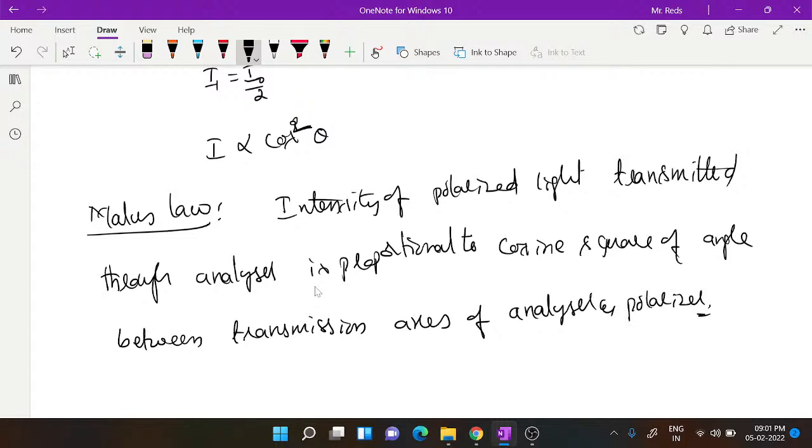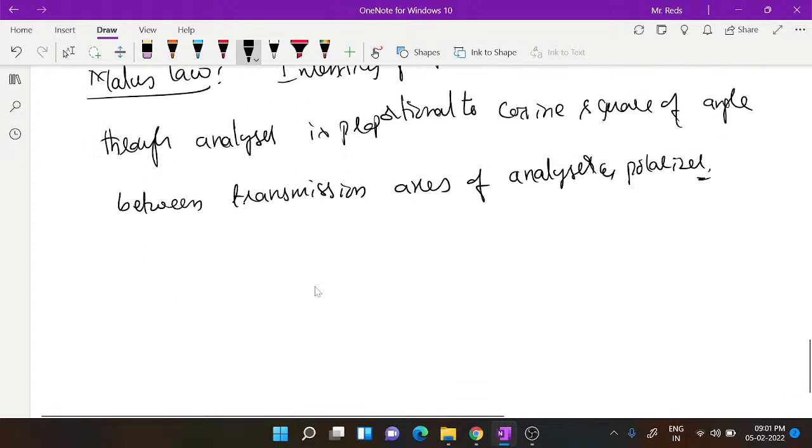Analyzer and polarizer. Okay, so how can you understand this? If you have unpolarized light and this is a polarizer, the first polaroid is the polarizer, and another polaroid you are using as an analyzer. Say the transmission axis of this is like this.